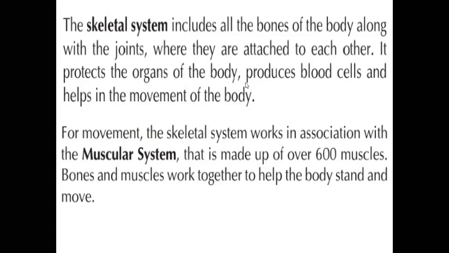Actually, our blood is produced from the internal part of the bone, which we call the bone marrow. Internally the bone has a red colored composition, that is bone marrow. So it produces the blood cells and helps the movement of the body. The total body framework is based on our skeletal system. Imagine if there were no bones, we would not be able to stand or walk. No chance, right? That kind of framework is the skeletal system.